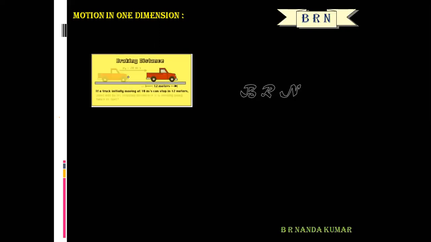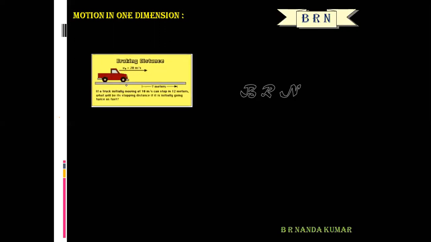Number one, motion in one dimension. If a particle or an object is moving along a straight line, that is motion in one dimension.